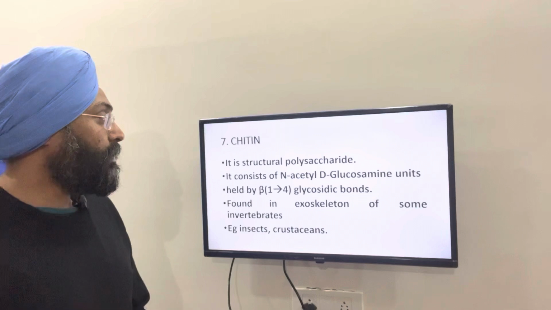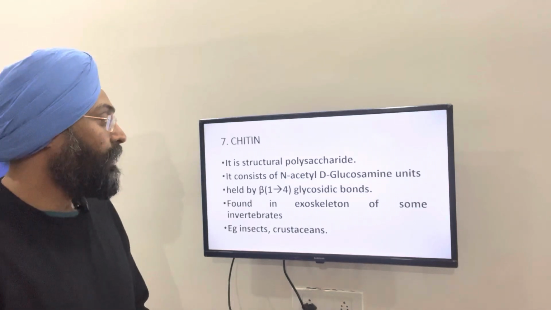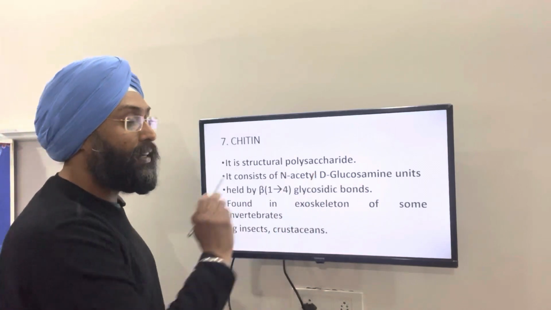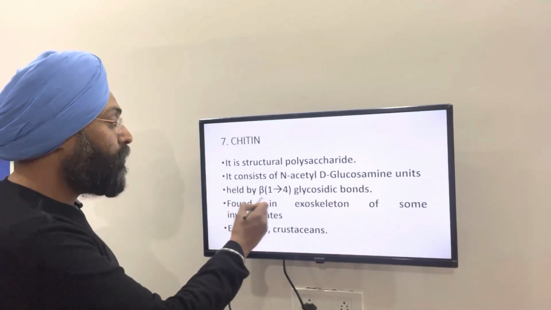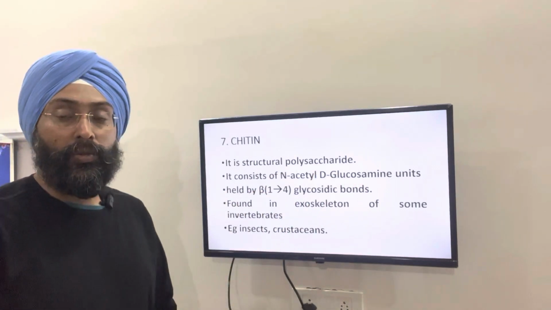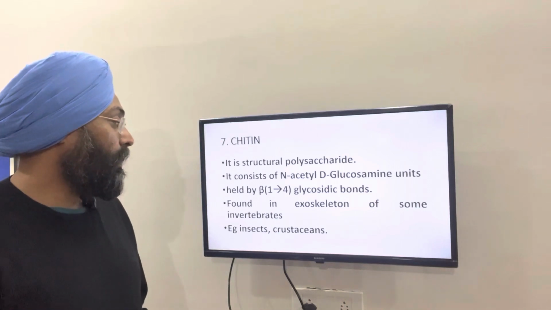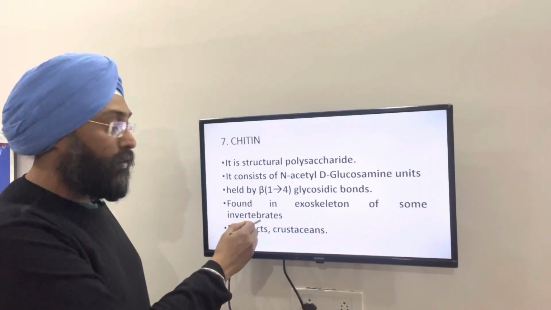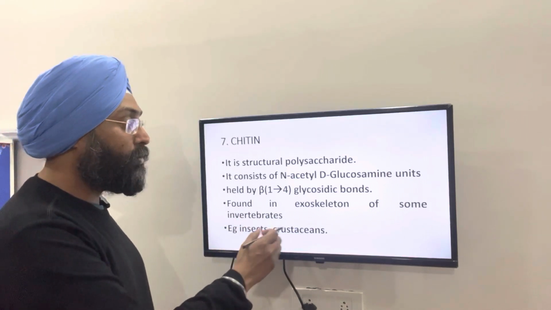Now comes chitin. It is a structural polysaccharide, and it consists of repeating units of N-acetyl D-glucosamine, and the bonding is beta 1,4 glycosidic bonds. So where is it found? It is found in the exoskeleton of invertebrates, especially insects and crustaceans.